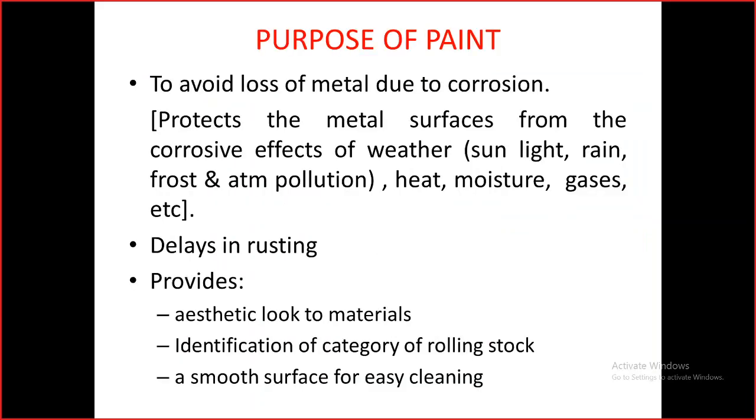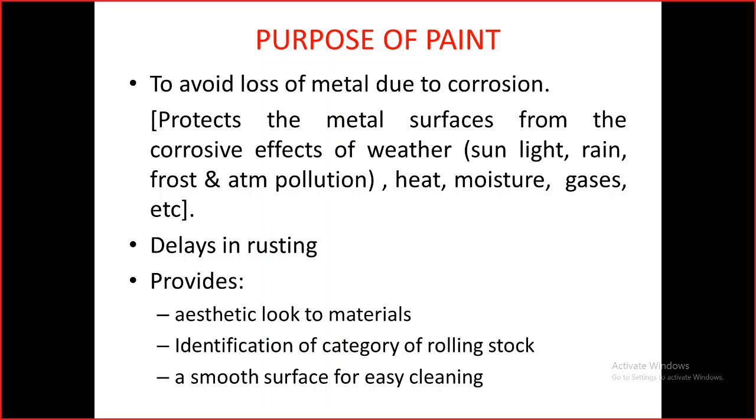So the purpose of paint has been explained. One is to avoid the loss of metal due to corrosion, and also this paint will delay the rusting, and also it provides a very good aesthetic look to the materials and the identification of certain types of rolling stock. For example, we are using a different painting scheme for different types of coaches like Rajdhani, Shatabdi, Duranto and all.